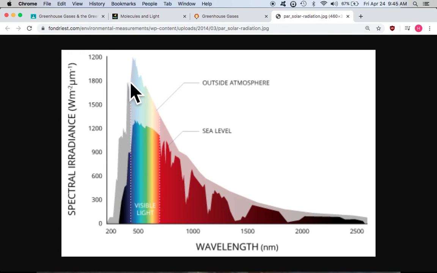Here's the outside of the atmosphere, ultraviolet light. The ozone is absorbing all of this ultraviolet light, which is good for us because that is really high energy stuff, and it's why we get sunburns. We don't get sunburns from visible light. We get it from the high energy ultraviolet light.